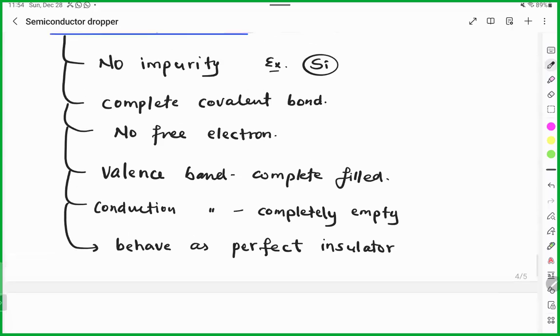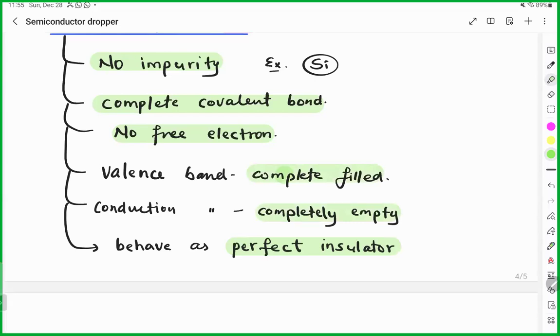So current is basically the movement of electron. When charge moves in a given time, the rate of flow of charge is basically current. And you know current always moves from the positive to the negative charge. So what happened and what did I write after that? If we know there is no impurity, complete covalent bond. If complete covalent bond, no free electron. And because there is no free electron and no conduction, they are acting as a perfect insulator. So what will happen? No electron will be present in the conduction band. So the conduction band is completely empty and the valence band is completely filled.